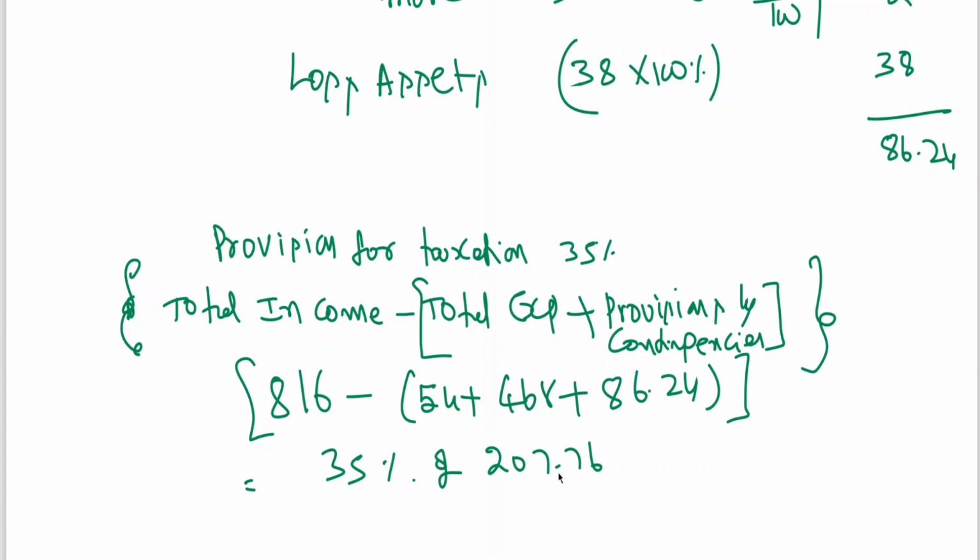It is coming to 72.716, meaning 72.72 I am taking. So now 86.24 plus 72.72, it is coming to 158.96, which is the total of provisions and contingencies.